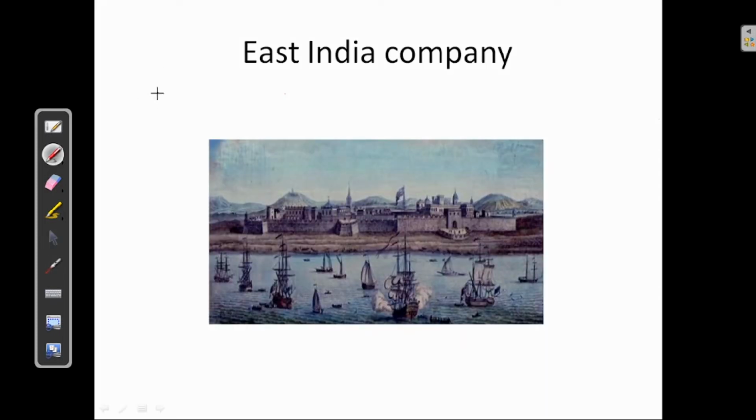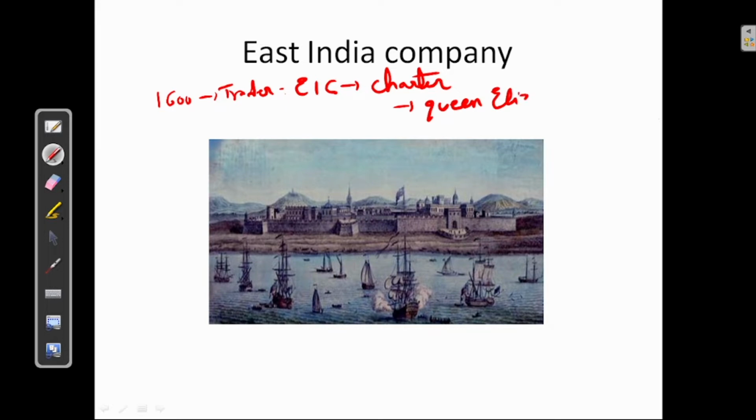As you all know, Britishers came to India in the year 1600 as traders with a company named East India Company. They were given the rights under the charter. This was given by Queen Elizabeth I. They were given the exclusive rights for trading in India.